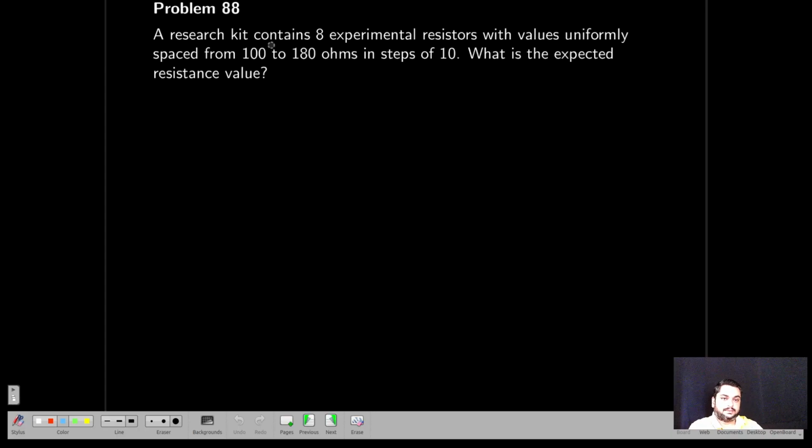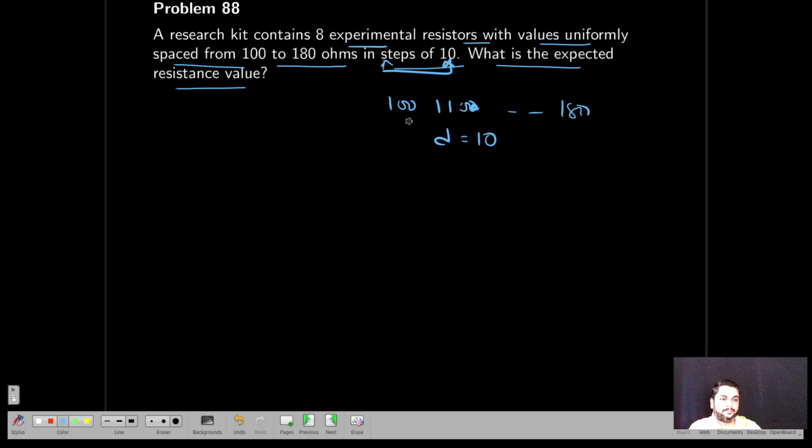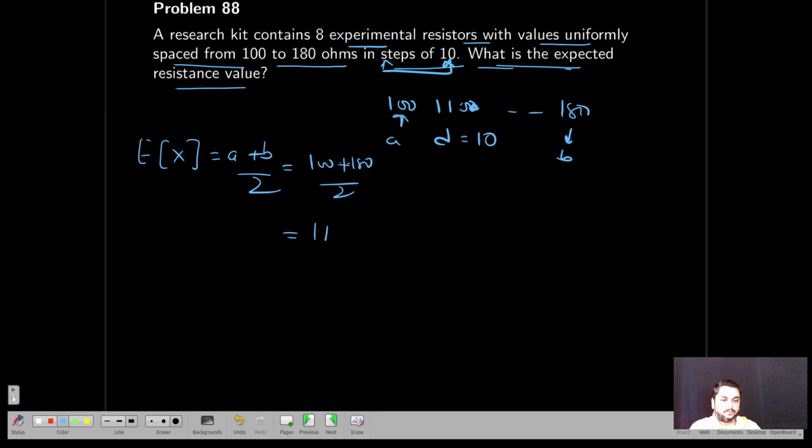Next, the research kit contains 8 experimental resistors with values uniformly spaced from 100 to 180 ohms in steps of 10. What is the expected resistance value? So this is following the uniform distribution. So 100, 110, resistor values till 180, because they're saying in steps of 10 uniformly. d is equal to 10 here. They're not asking any probability, they're asking what is the expected value of the resistance. E of x is very simple, (a plus b) by 2. This is a, this is b. 100 plus 180 divided by 2 is equal to 140.